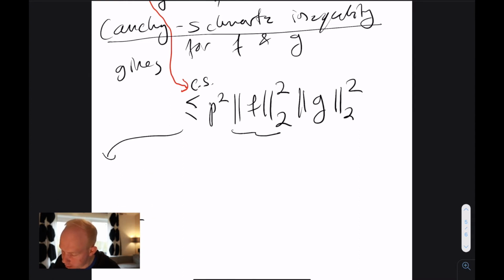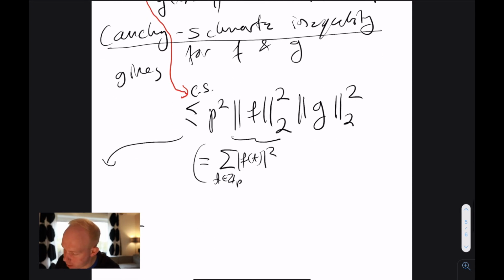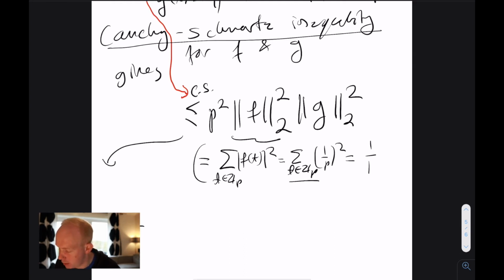So this is just equal to, by the definition of L2 norm, the sum of f_t squared, t in Z_p. But then f_t was just lambda_t, which is actually 1 over p. So this is just the sum over t in Z_p of (1 over p) squared, which, if you open this up, there are p elements inside here. So this is just 1 over p.